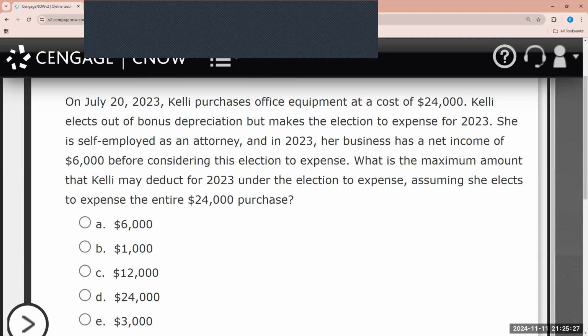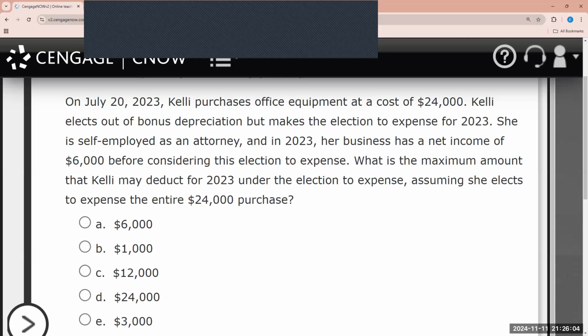But with this incentive in place, bonus depreciation and Section 179, which we're covering in this question, encourages businesses to purchase assets. So under this Section 179, taxpayers have the opportunity to elect to expense the acquisition cost of certain property, subject to certain limitations. Because again, the cost would otherwise be deducted over a period of time using the depreciation tables that we just saw. But with Section 179, they get the opportunity to write off a portion of it.